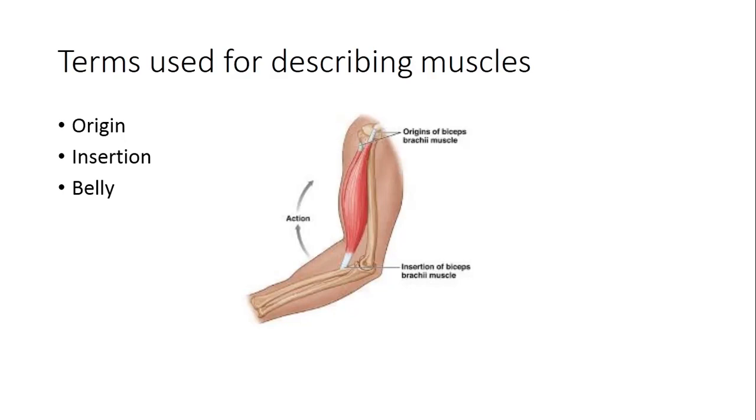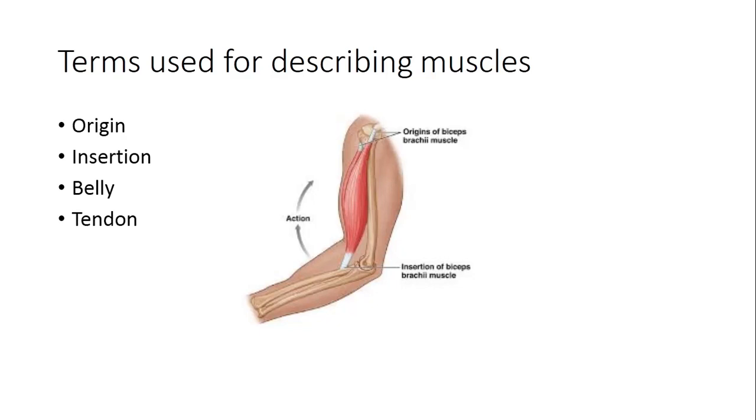This brown color is belly, and upper and lower end is either origin or insertion. Origin is the end of muscle which is relatively fixed during contraction or during the movement of the muscle, and insertion is that end of muscle which moves with the contraction of the muscle.